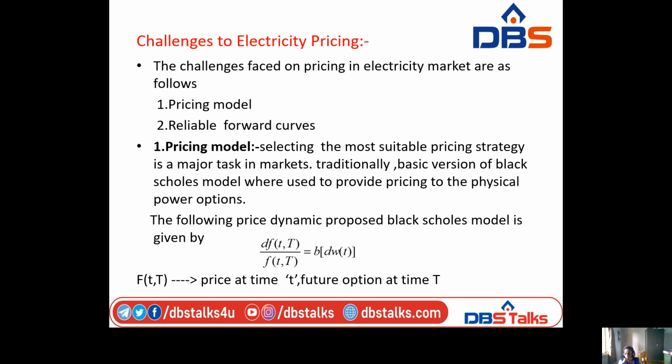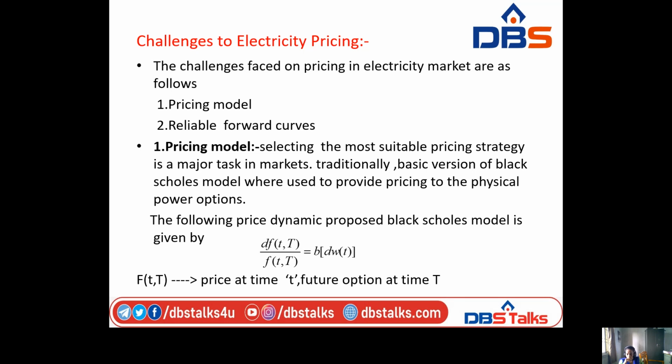First one is the pricing model and second one is reliable forward curves. Pricing model means selecting the most suitable pricing strategy in a price market. Traditionally our basic version is the Black-Scholes method, which is used to provide pricing for a physical power option.